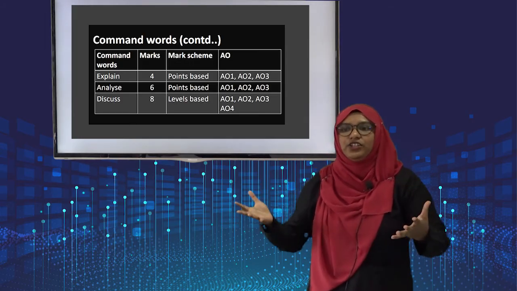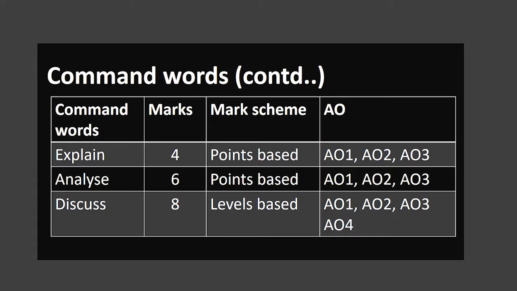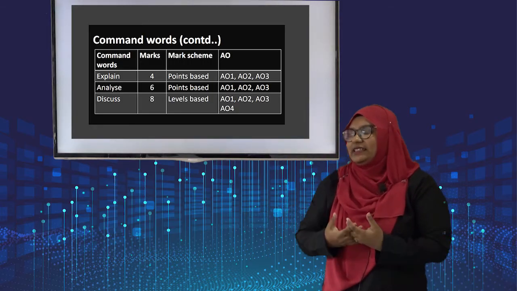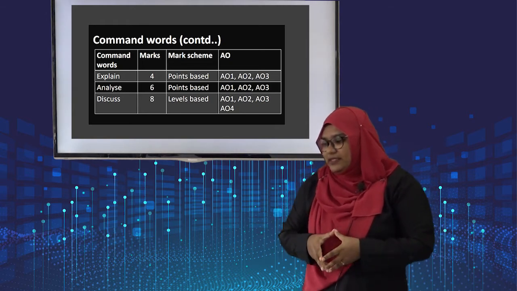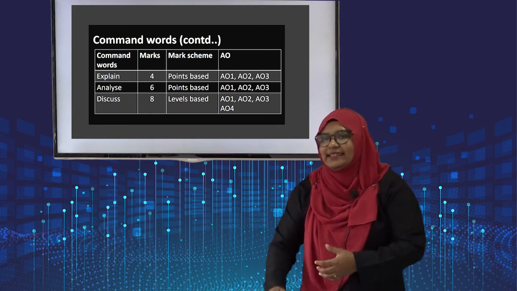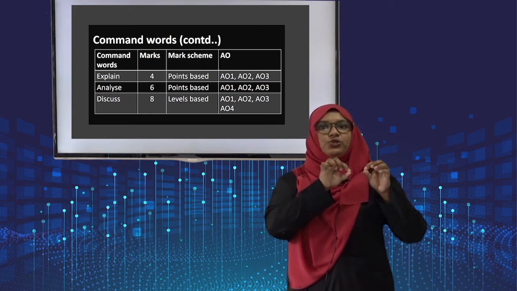You can write a lot of things, but you might get 0 marks because you are not following what is given there as assessment objectives. If you are following the assessment objective, you can get very good marks. Now, in level-based questions, examiners will be reading your answer and they will fit it to a level.